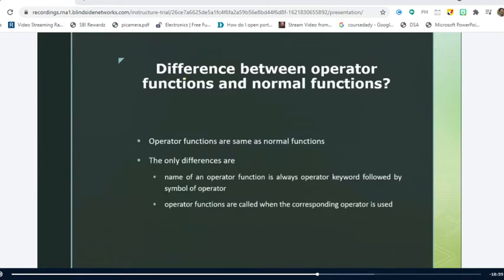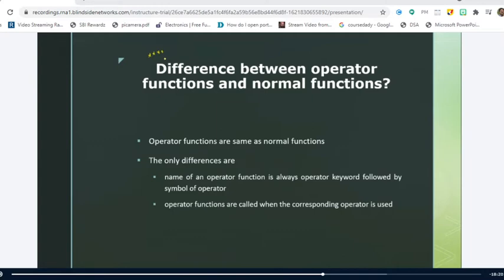Now a very important part: what is the difference between the operator functions? As I told you, whenever you want to implement the operator overloading concept, you have to write some extra code for that operator. That extra code can be implemented either as a member function of the class or a non-member function of the class, or there is another concept called the friend function. We'll see these concepts also. We'll discuss friend functions with one example also. So when I write the code for these examples, please try to concentrate. Is it clear?